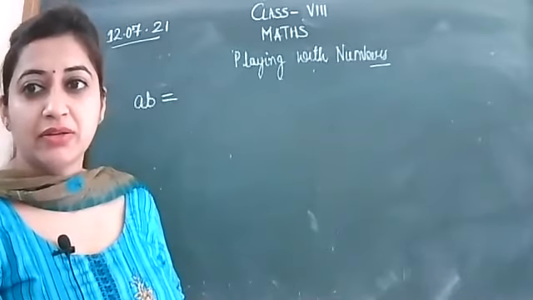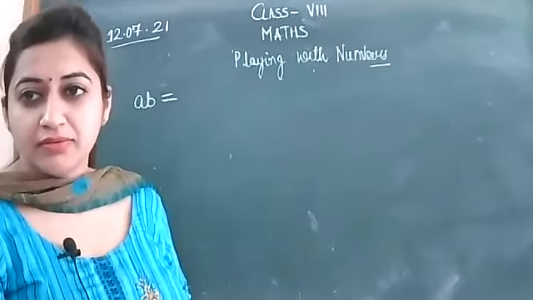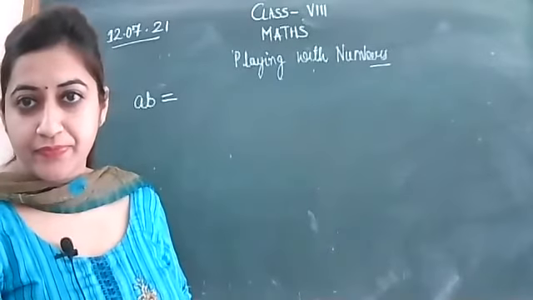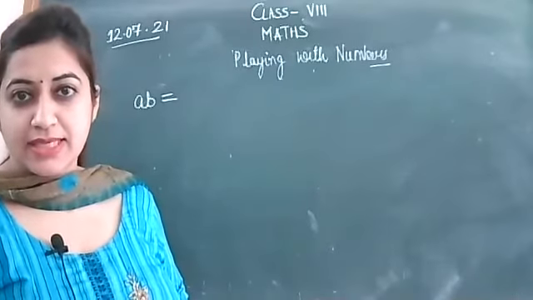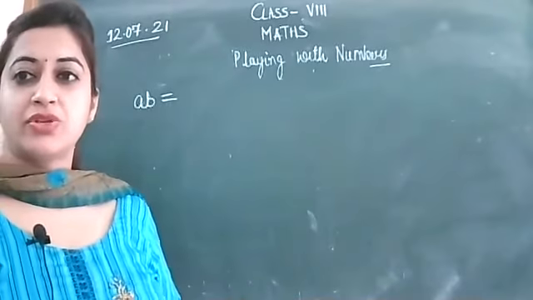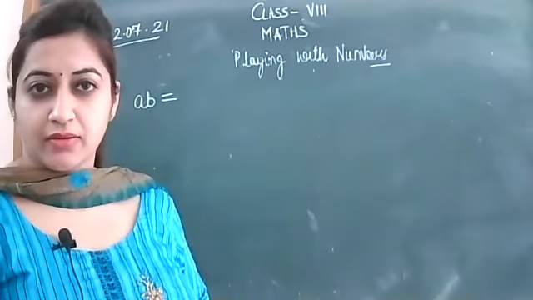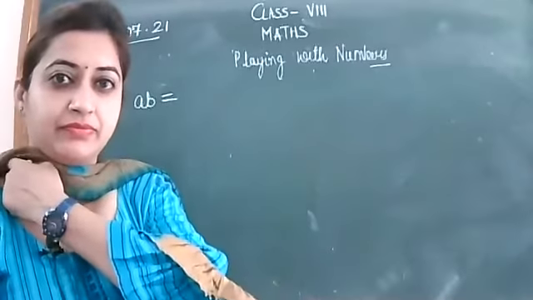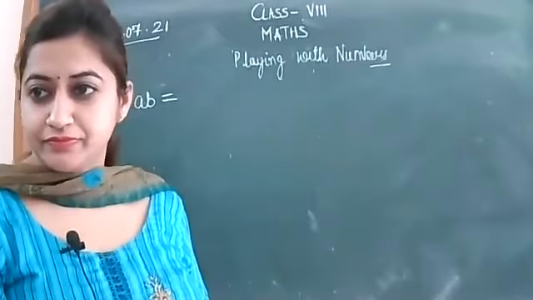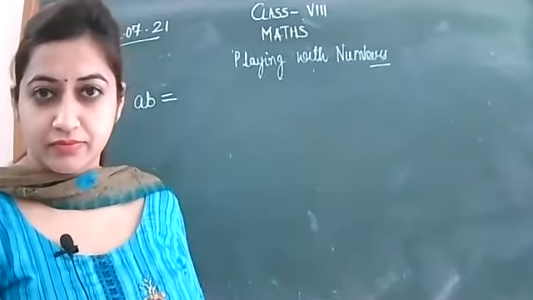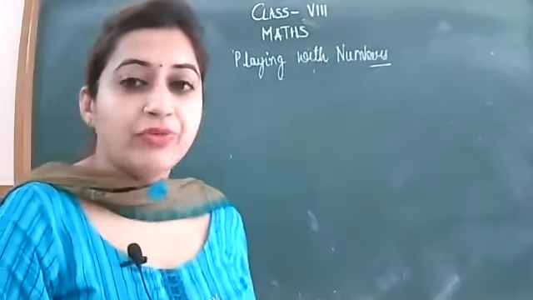Yes, Harman, Tanisha, Simmer, Jasmine. And the general form will be A plus B. What?